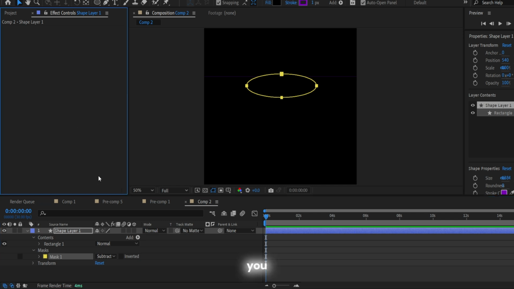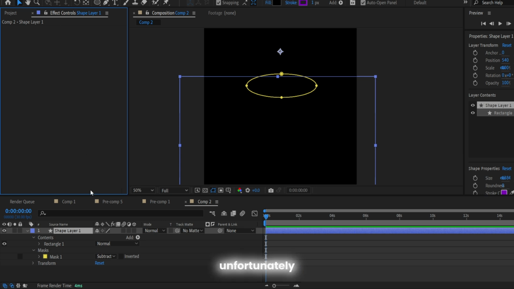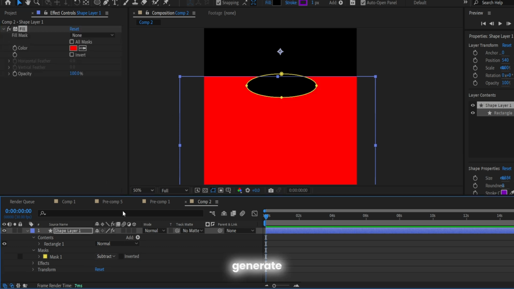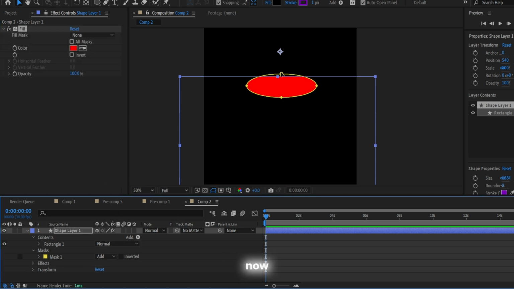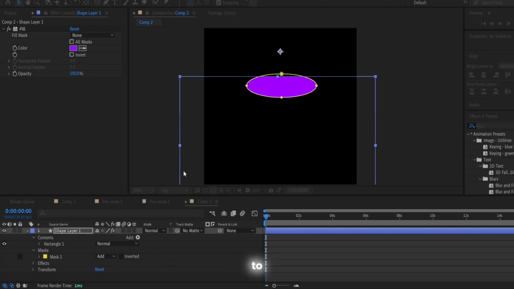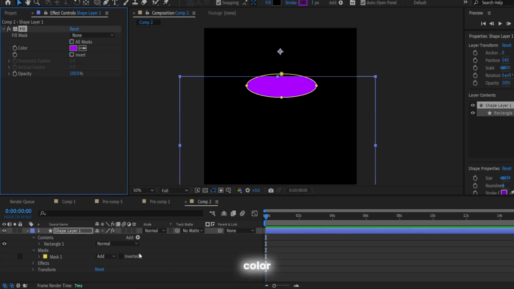And now guys, you just need to right-click in your effect controls here. You actually cannot see it, unfortunately, but you can just right-click, generate, and use fill. So now we can see this fill. We need to use our color.